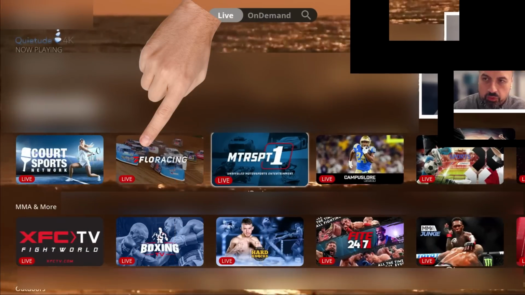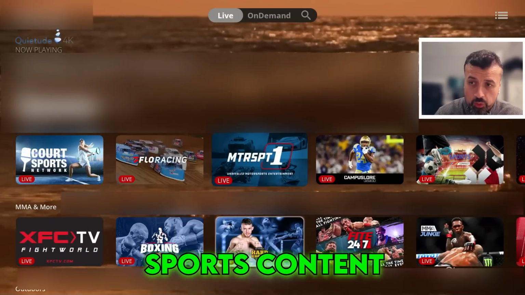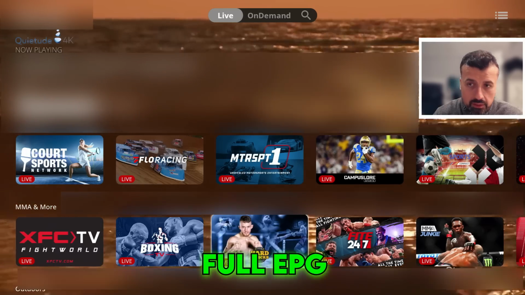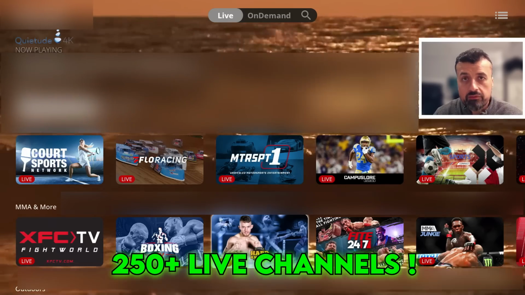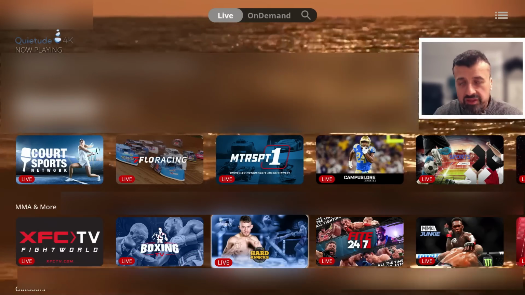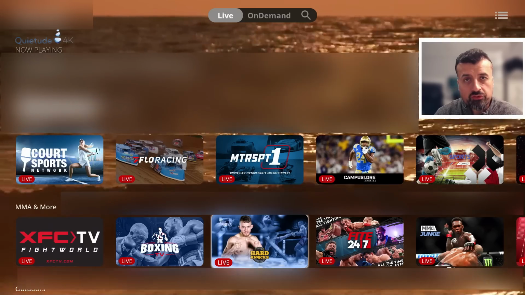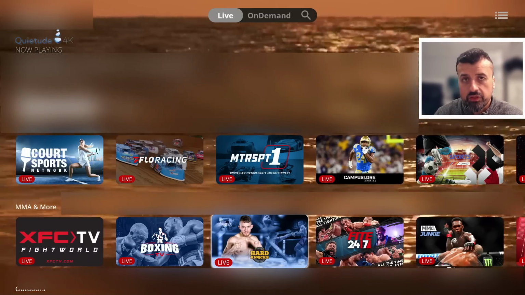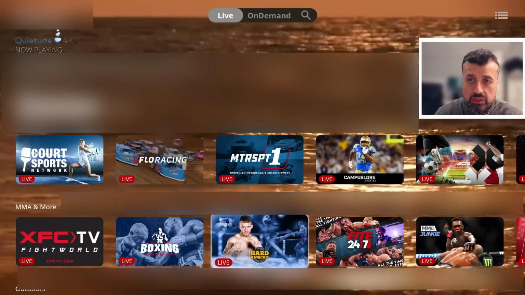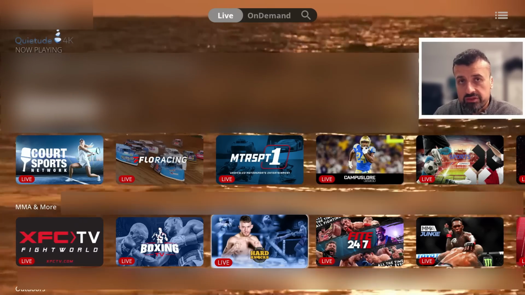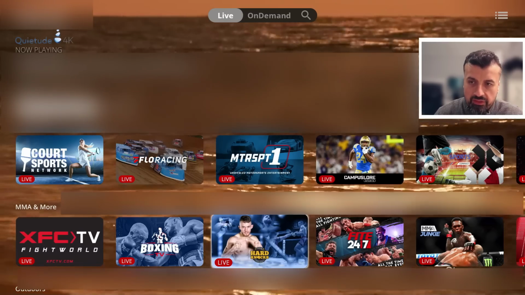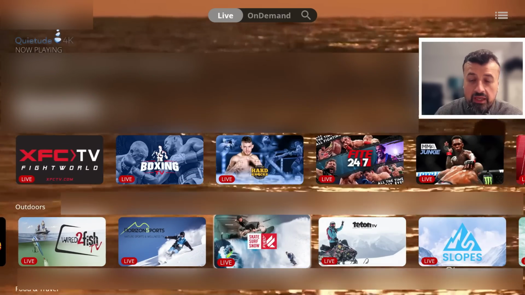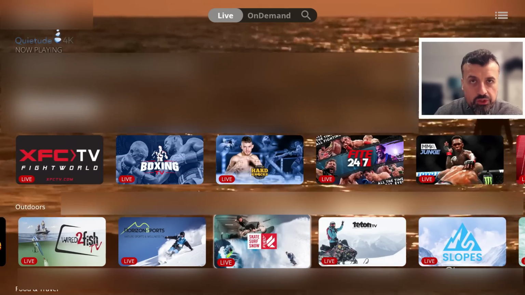So we see live sports content, multiple channels, we see MMA and more content, fully working program guide, nearly 250 live TV channels, all packaged in an amazing interface that you can use on your Firestick or Android TV. Now, this application doesn't require any kind of registration, no usernames, no passwords. It also has a very large on-demand section where you can enjoy hundreds and thousands of movies and TV shows. And the application was only updated in the last few days, giving you even more great content to enjoy across all of your devices.